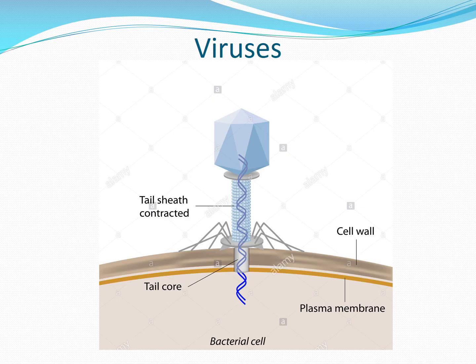Once this nucleic acid has entered the bacterial cell, it will use the proteins in the bacteria to multiply the DNA or the RNA, and it makes many copies of viruses inside the bacterial cell.